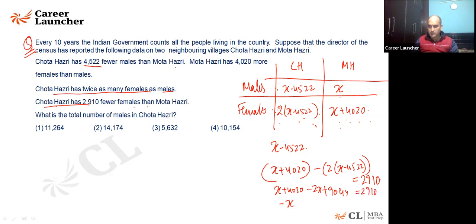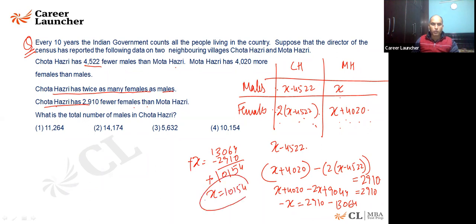So that becomes minus x is equal to 2910 minus 13064. Can I say minus x is equal to 2910 minus 13064? I'll cancel the minus and get x is equal to 10154. What do we want to find out? The total number of males in Chota Hazari. So the number of males in Chota Hazari will be 10154 minus 4522. I hope you understand it. 5632 will be your answer.